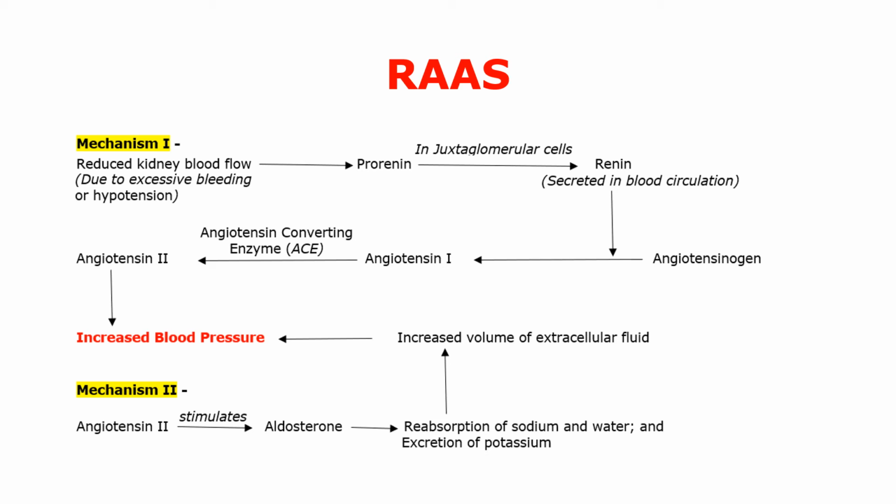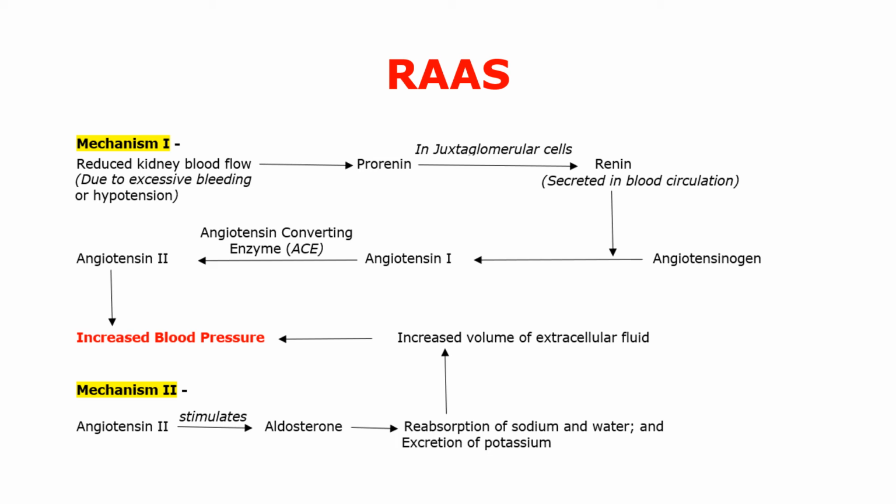Whenever there is a reduced kidney blood flow, that means blood flow in the kidney is reduced, which may be due to an excessive bleeding or in the case of hypotension, in the juxtaglomerular cells of the kidney, prorenin is converted into renin. This renin is secreted in blood, and in the presence of renin, angiotensinogen is converted into angiotensin first.